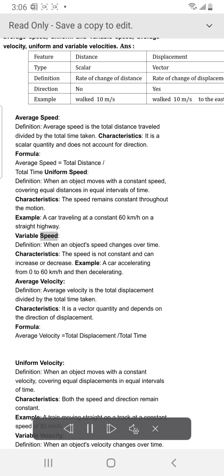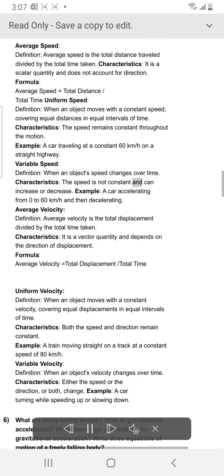Variable speed. Definition. When an object's speed changes over time. Characteristics. The speed is not constant and can increase or decrease. Example. A car accelerating from 0 to 60 kilometers per hour and then decelerating. Average velocity. Definition. Average velocity is the total displacement divided by the total time taken. Characteristics. It is a vector quantity and depends on the direction of displacement. Formula. Average velocity equals total displacement / total time.